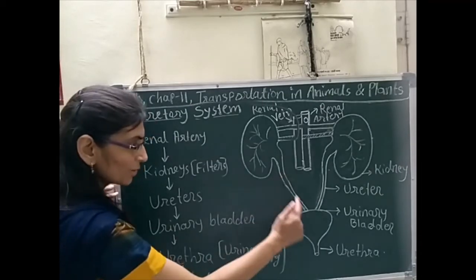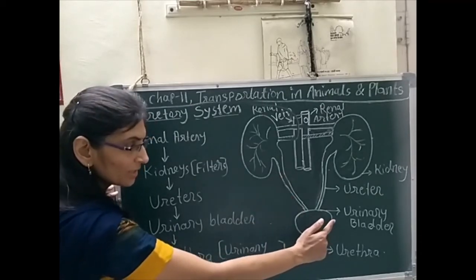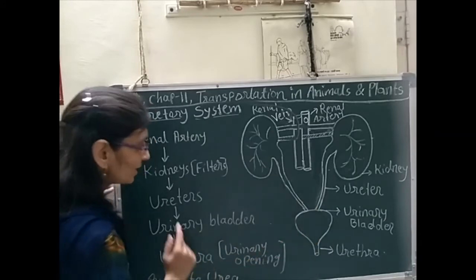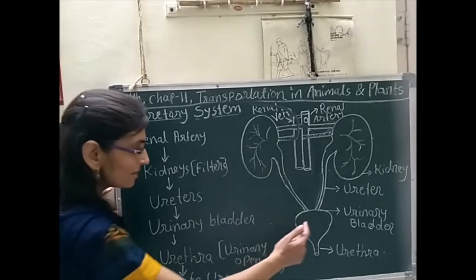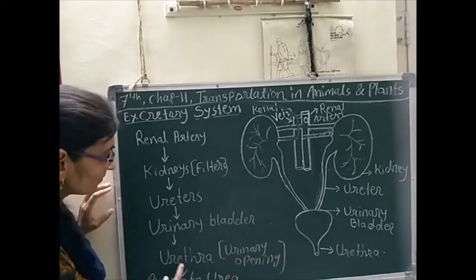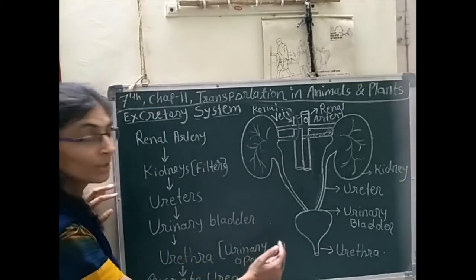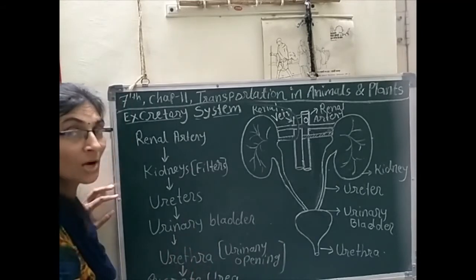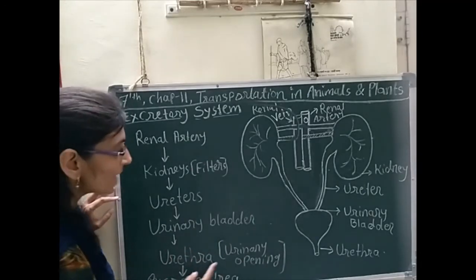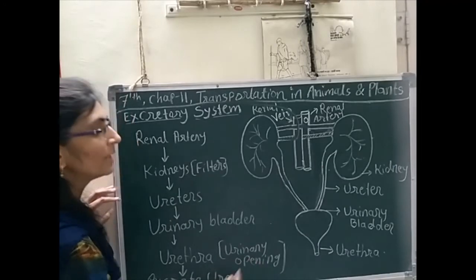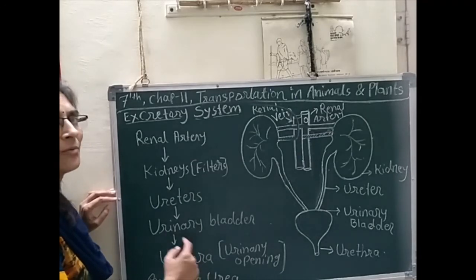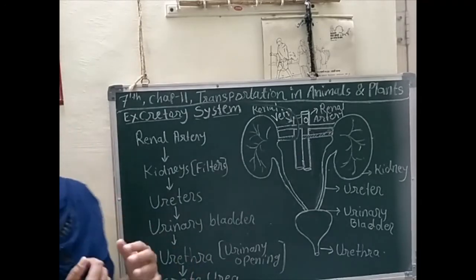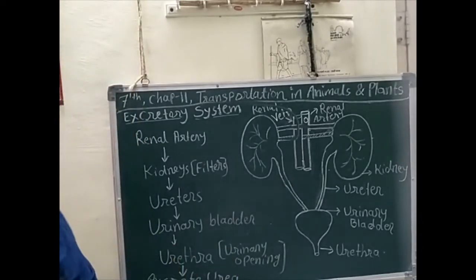Inside the urinary bladder it gets stored temporarily, and from the urinary bladder urine passes out of the body through the urinary opening, that is called the urethra. And that is the urea which we excrete out of the body. This is about the excretory system.